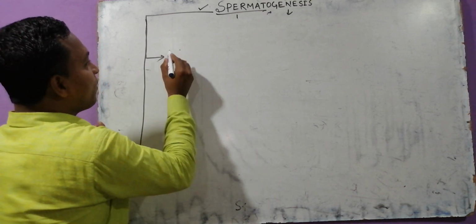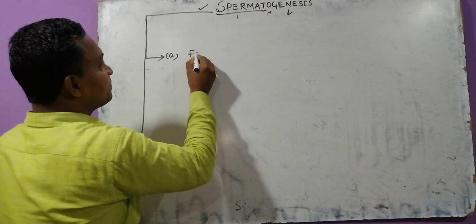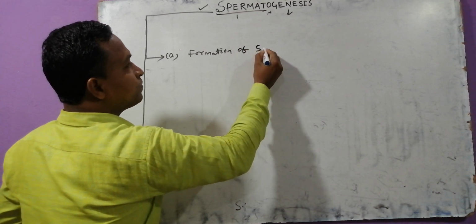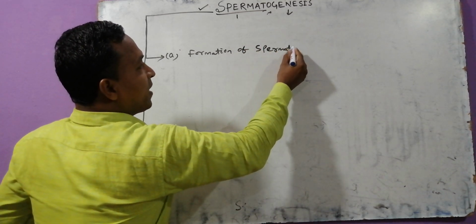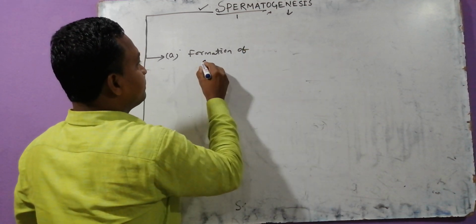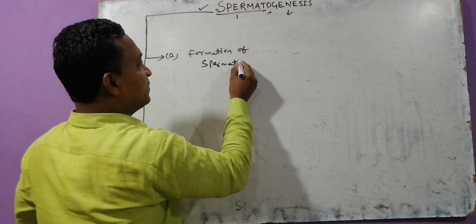The first part we can call the formation of spermatid. The first step is the formation of the spermatid.